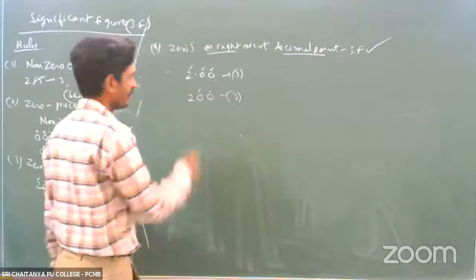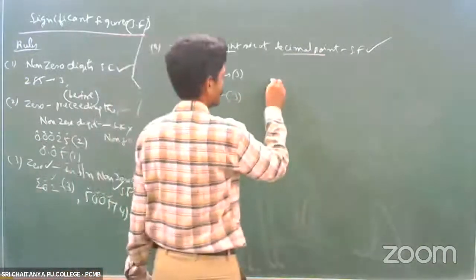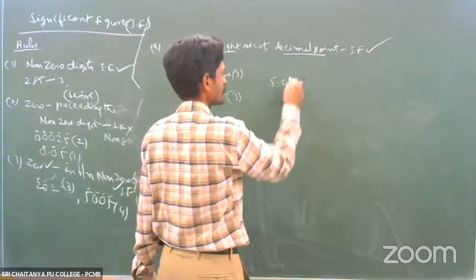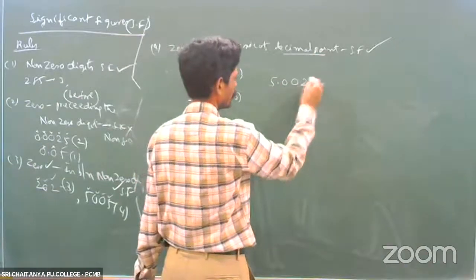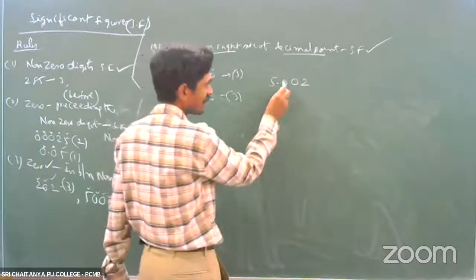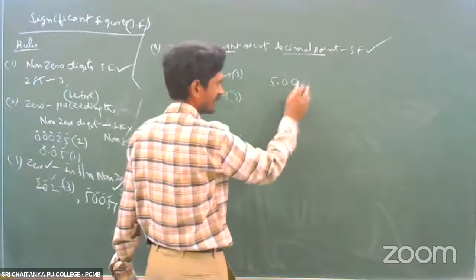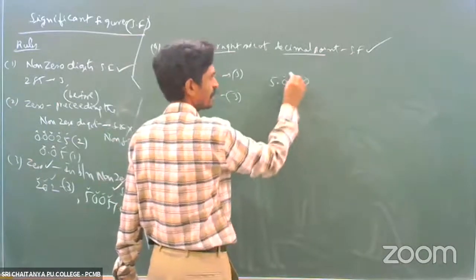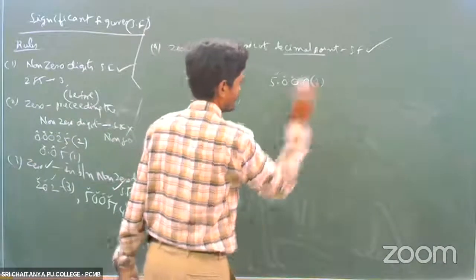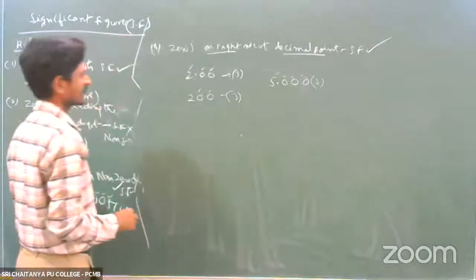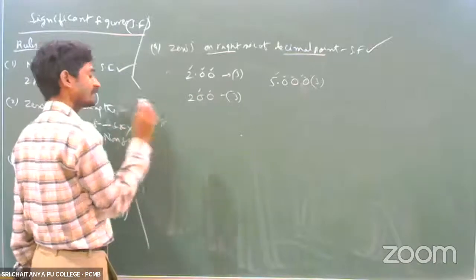Or the compound will be like this, that is 5.00 2 like that. So it is present on the right side. You may ask, okay, so this is significant. This is significant. Like this also, all are significant. This is very important, on the right side.